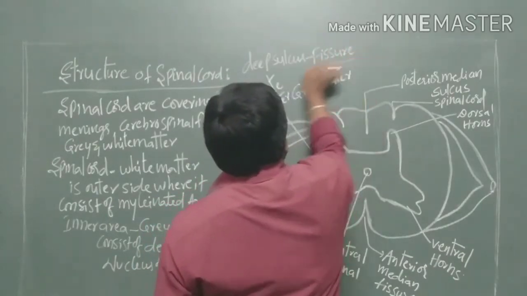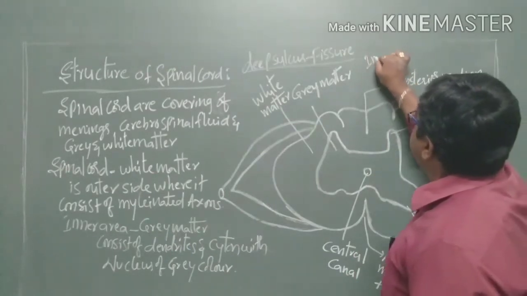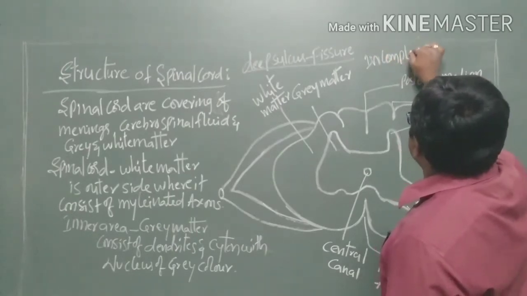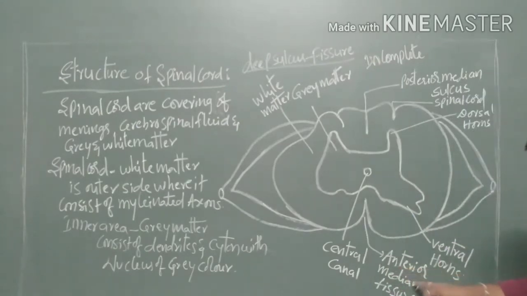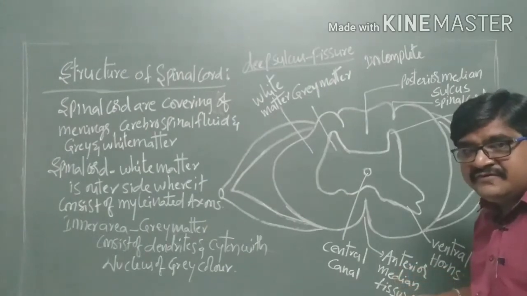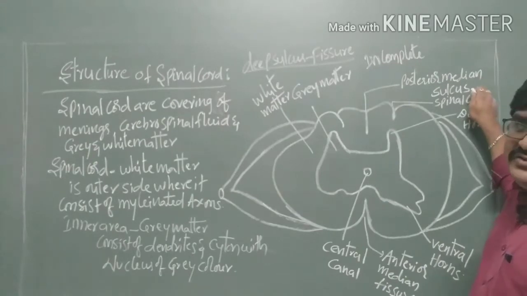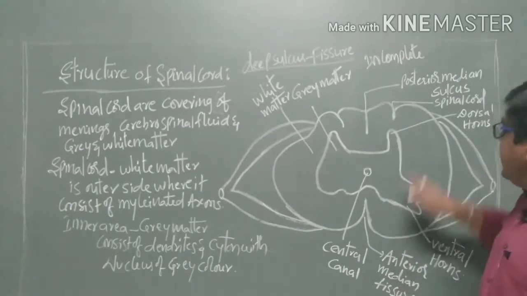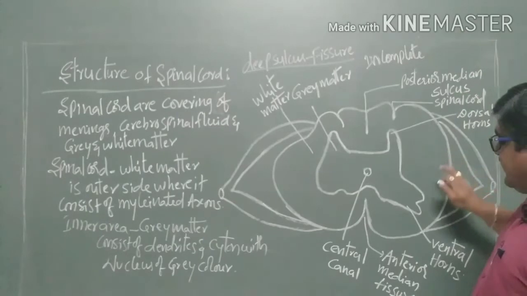So the spinal cord is incompletely divided with the help of an anterior median fissure and the posterior median sulcus. And also here it consists of